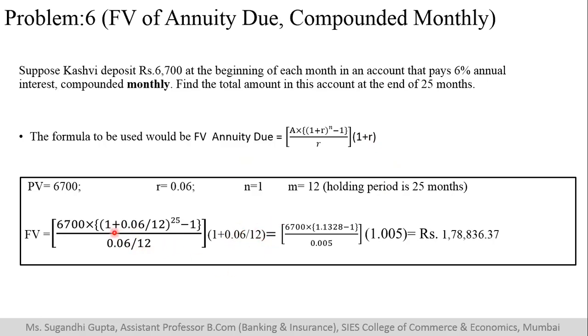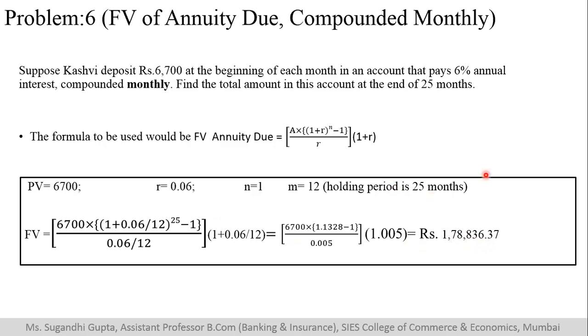If you solve this, this factor will become 1.005 raised to 25. If you do raised to 25, you will get 1.1328. Minus 1, divided by 0.005, and if you solve it like this, you will get 1,78,860.36 rupees, which is what you will have at the end of the maturity period in this particular account.